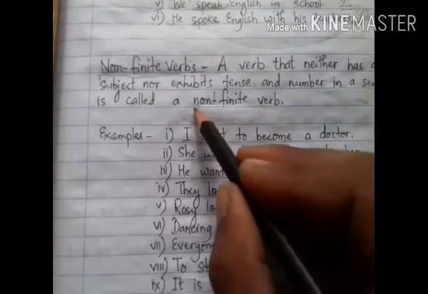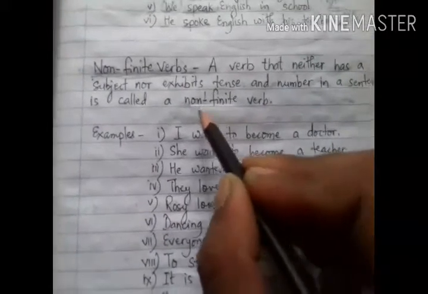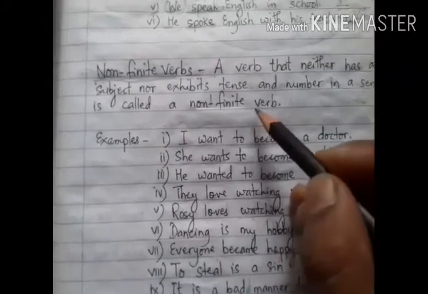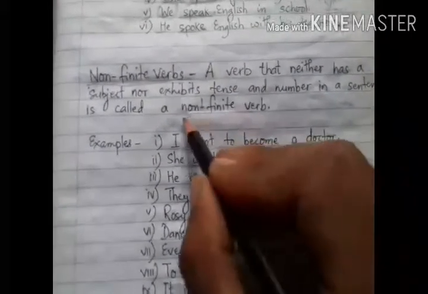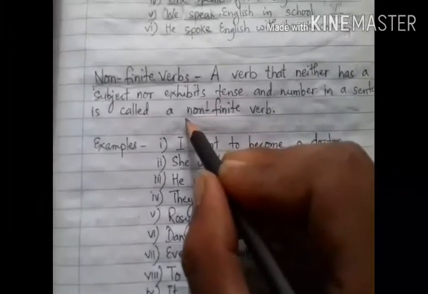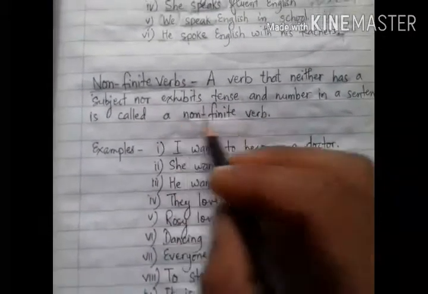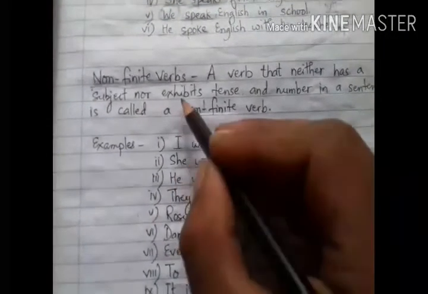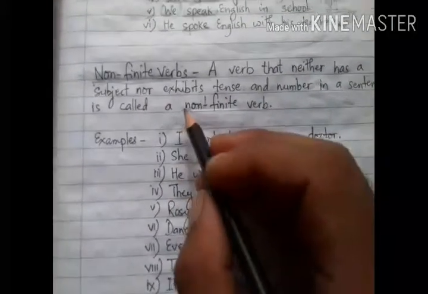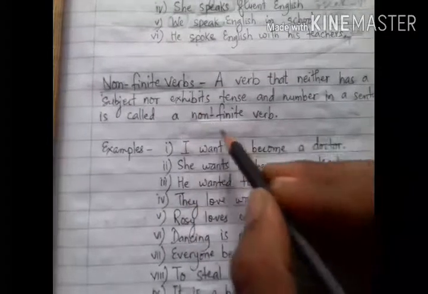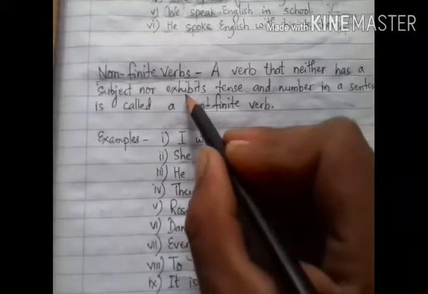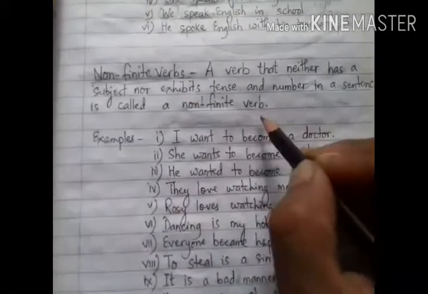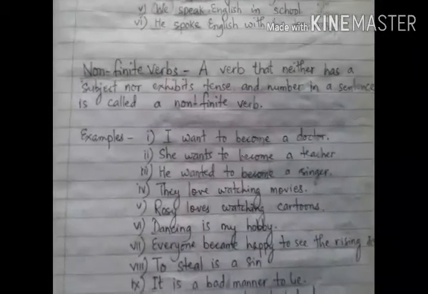Like sometimes nouns, sometimes adjectives. If they are used as nouns, that means they are used as subjects and objects in sentences. Sometimes they are used as adjectives, and sometimes they are the part of phrases.